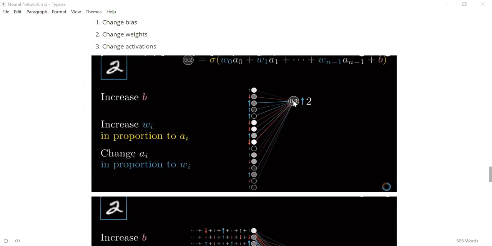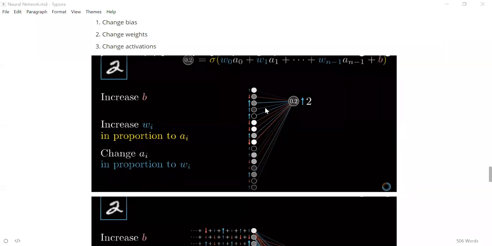That's why only the highlighted neurons will have more impact compared to the nodes which are dim. Here, if it is bright, it means that the value is closer to 1. If it is dim, it means that the value is closer to 0. So if the value is closer to 1, the weight corresponding to it, even if you change it a little bit, the outputs 0.1, 0.2 get impacted a lot. But the ones which are dim, even if you change their weights a lot, it might not impact a lot because you're multiplying it with a value which is close to 0. So it will be close to 0. So that is how it works.